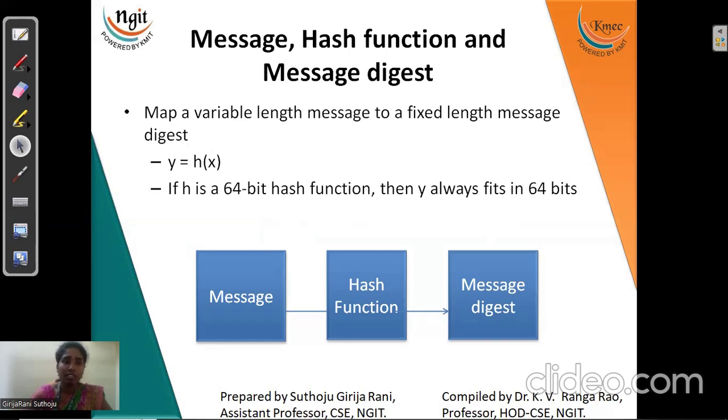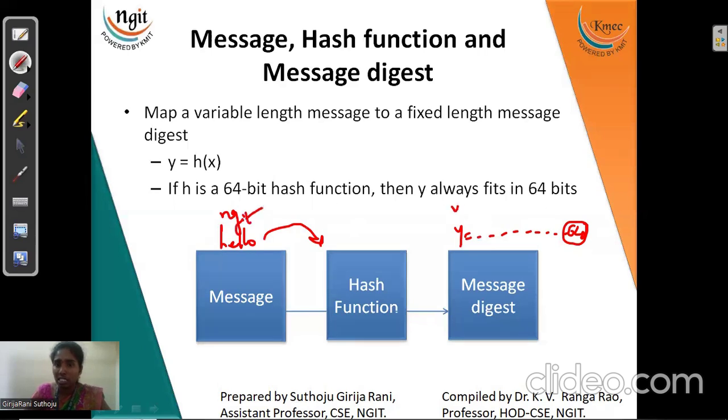If my message is "hello" and I send this "hello" as plain text to the hash function, it will give one hash code, y, made of zeros and ones, represented by 64 bits, right? Similarly, if I give another input, the output will also be 64 bits. Even if my data is 10 to 12 lines of code, the hash code will still be only 64 bits.